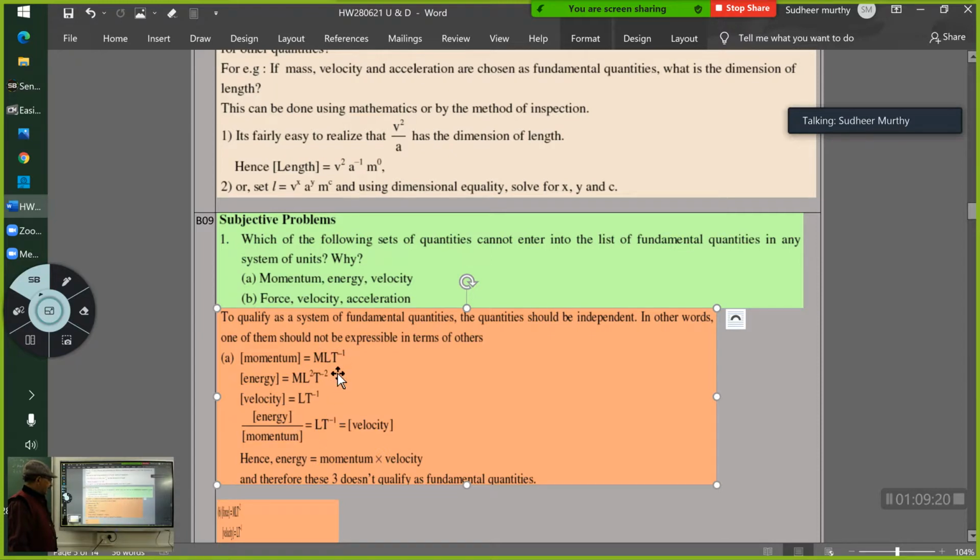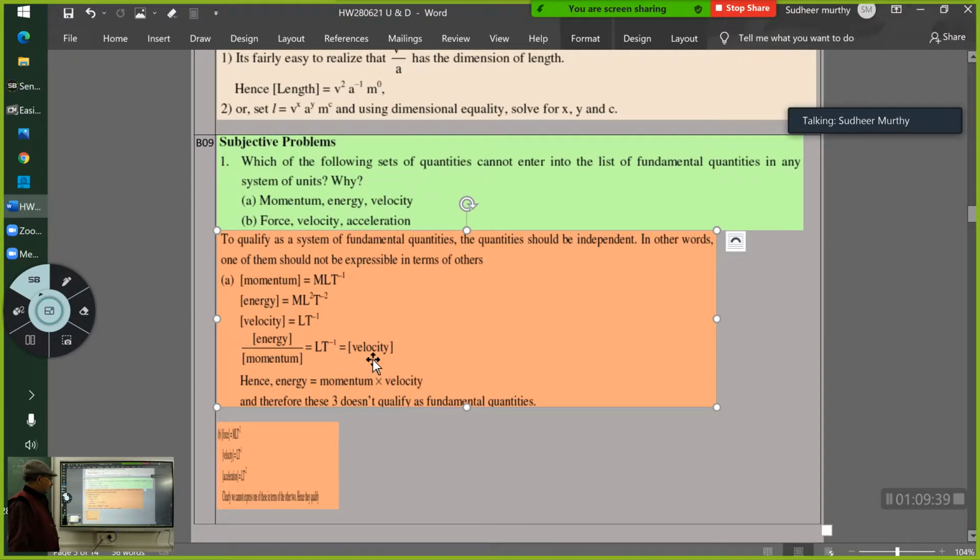A combination of any two of them must not lead to the third one. Here you see energy and momentum are leading to velocity, and therefore you can't consider momentum, energy, velocity as a system of fundamental quantities.